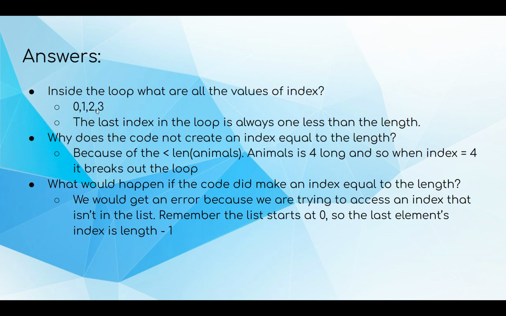So some quick answers. It would be 0, 1, 2, 3. The last index is always 1 less because it's up to but not including 4. And because if it's less than length of animals, animals is 4 long, so when index is 4, it'll just break out of the loop. And if we did make it equal to 4, then we would get an error because we're trying to access something at index 4, but it goes up to index 3 and not including 4.